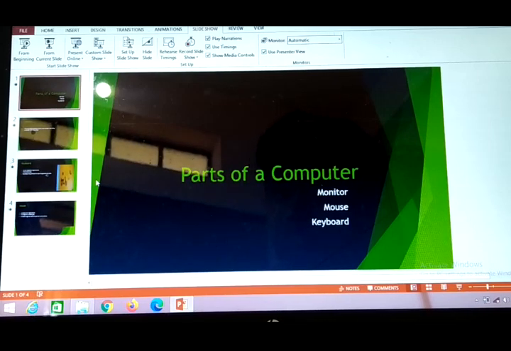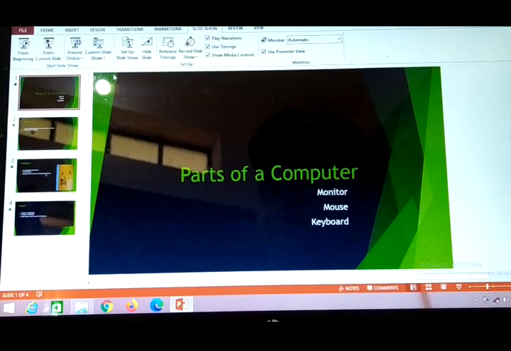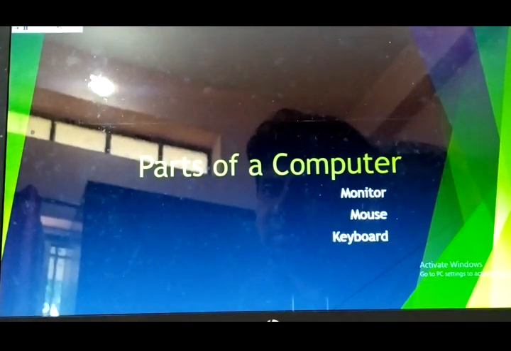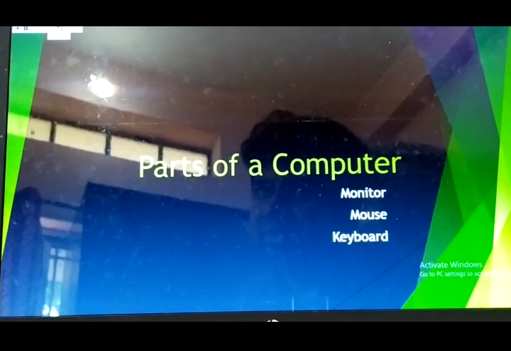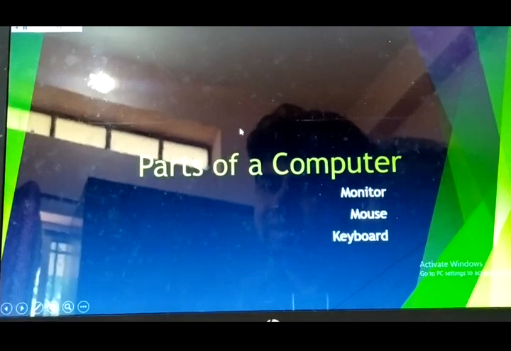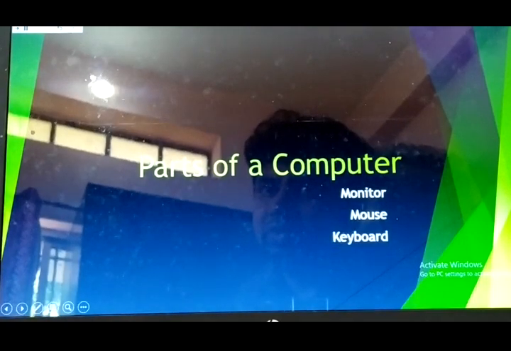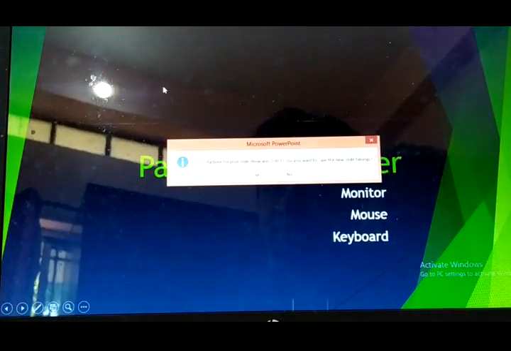We will go to the slideshow menu, and here Rehearse Timings is there. You can practice here. You are seeing the rehearse timing, how much time you will be taking for a particular slide, or you can remove it, and you can move from one slide to another slide also.